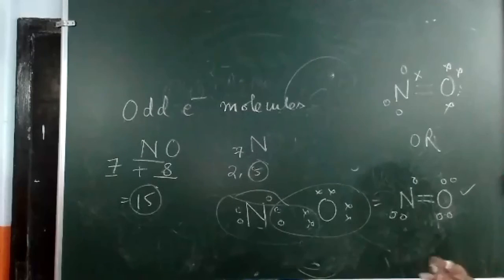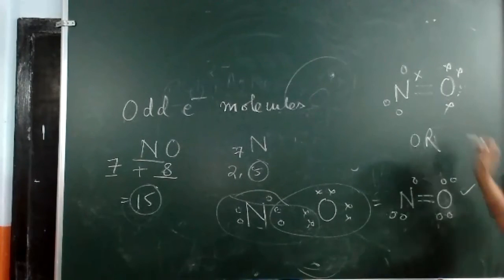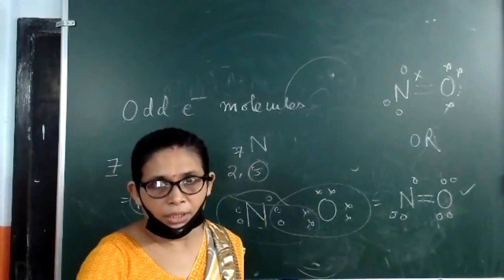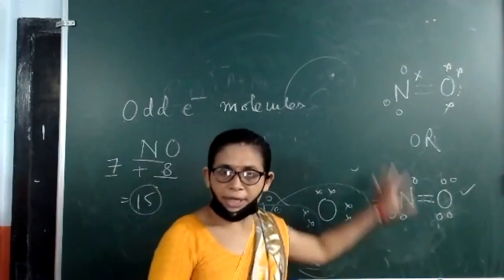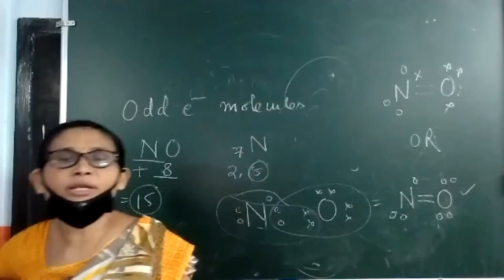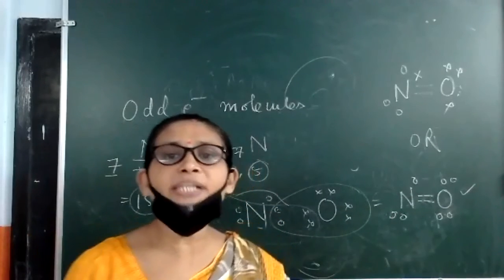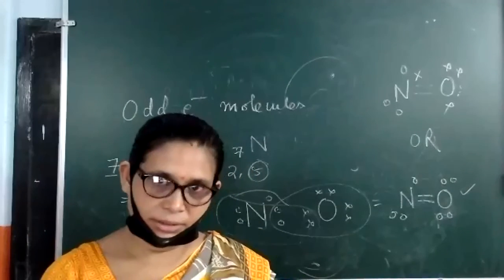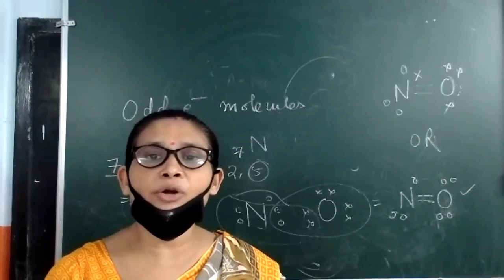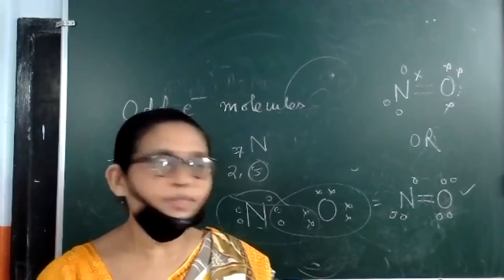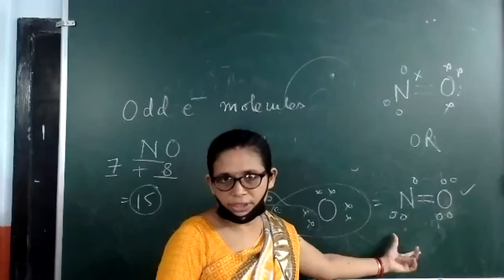So these molecules will transform themselves into each other. For a moment, nitrogen will complete its octet, and for the next moment, oxygen will complete its octet. Like this, they will manage between them. They will try to manage the electrons to complete their octet. Otherwise, it is not possible in these cases that both the atoms at a time can complete their octet.